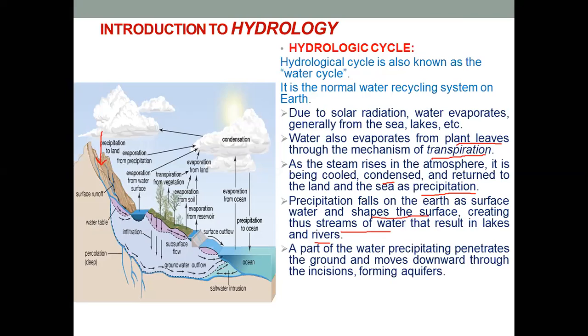Now some part of the water which does not run off, and which clings to the soil, this generally happens in flatter areas where there is very less slope or no slope. Now a part of the water precipitating, it penetrates the ground or it infiltrates the ground and moves downward through the pores of the soil, forming aquifers. Now we'll see what are aquifers in the coming slide.